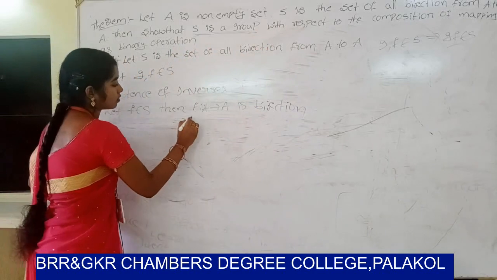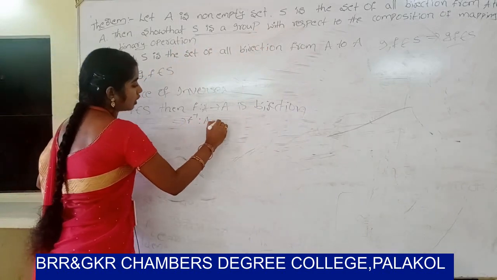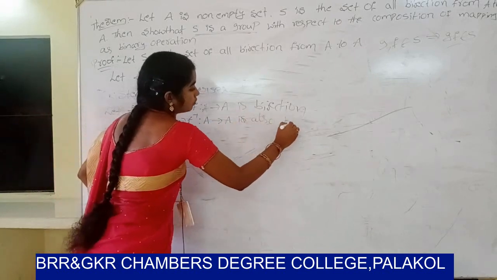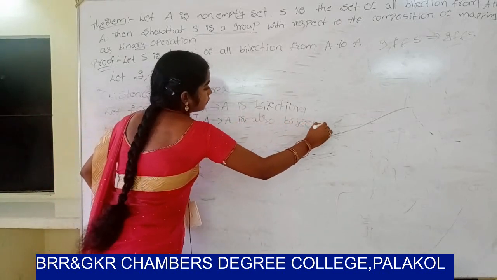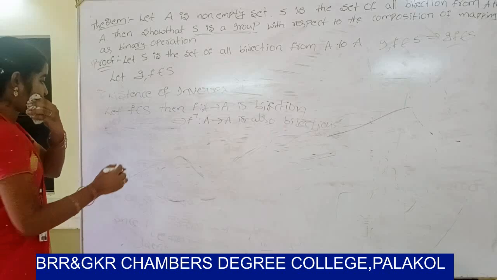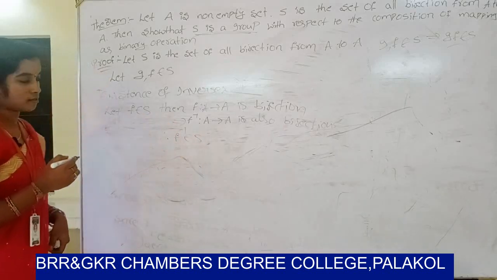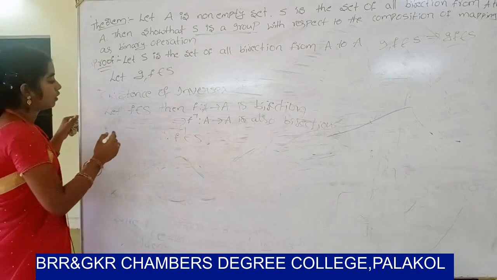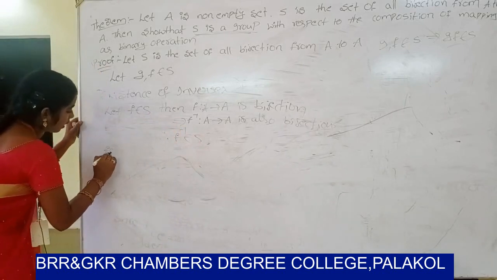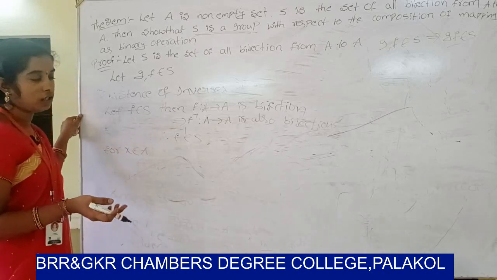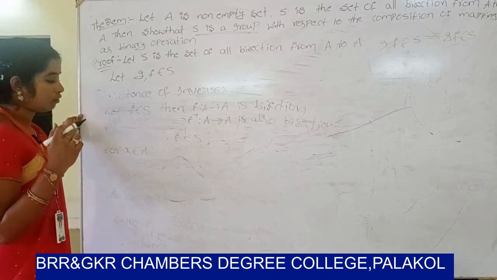That implies F inverse maps A to A is also a bijection. So therefore F inverse belongs to S. So now how to check? For X belongs to A, I have to check F inverse F equals E equals F F inverse.